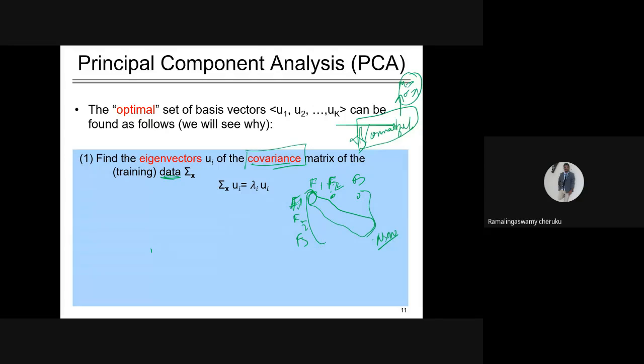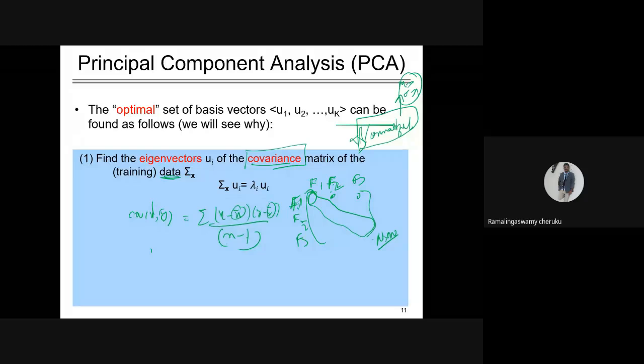So how do you find it? You have to find the mean, and subtract the mean from every point. I know everybody already knows how to find this covariance matrix. The covariance of the features x comma y is the summation of (x minus x bar) into (y minus y bar), divided by n minus 1, where n is the number of data samples, x bar is the mean of feature x, and y bar is the mean of y.